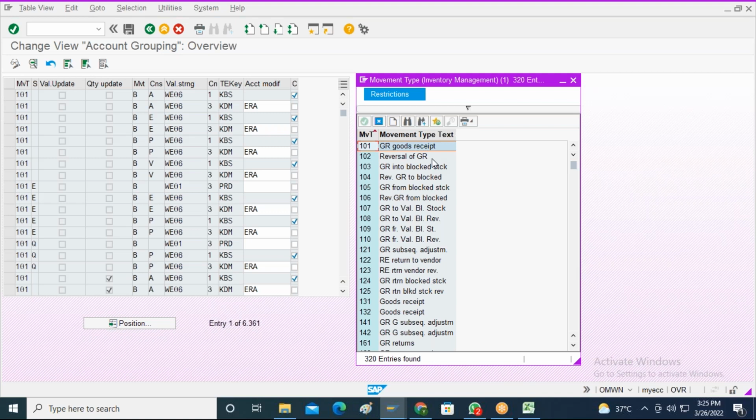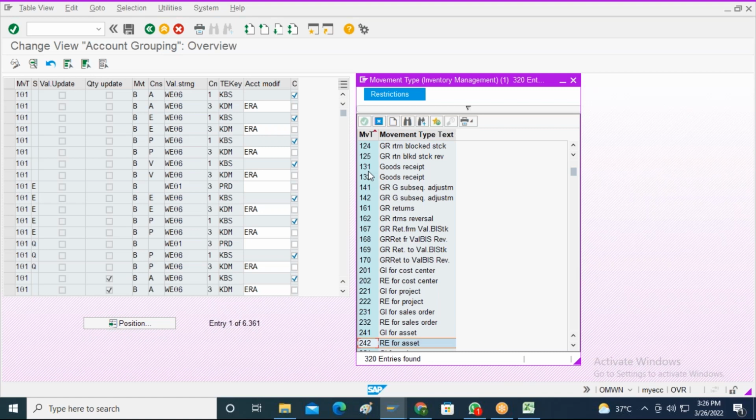103 is goods receipt against a blocked stock. 104 is goods receipt reversal from the blocked stock. Like that, there are 320 different movement types that are available in the inventory management module.